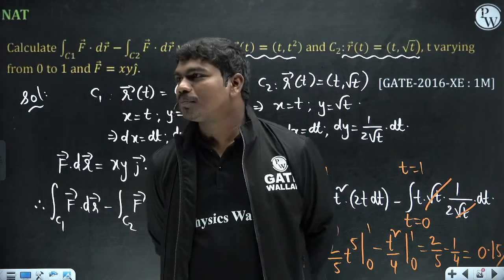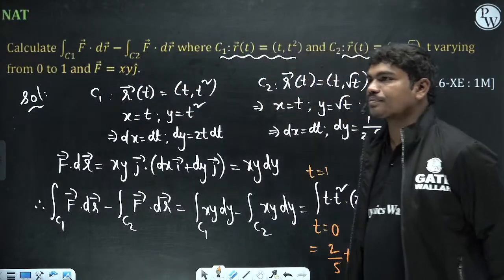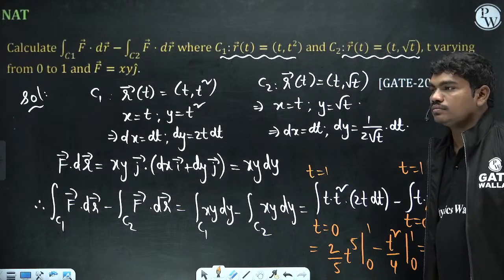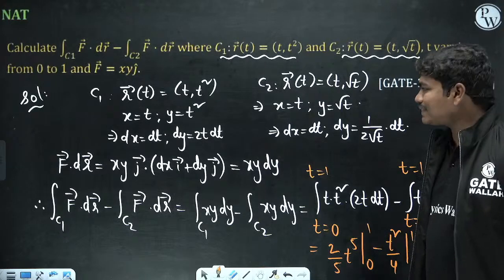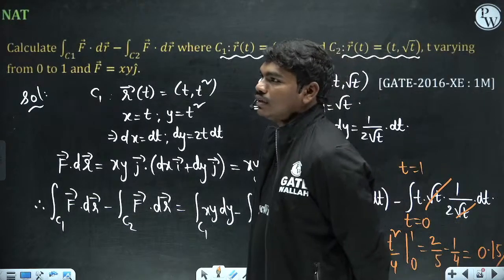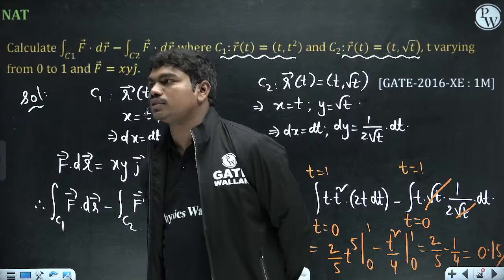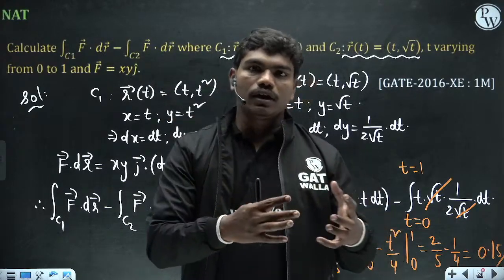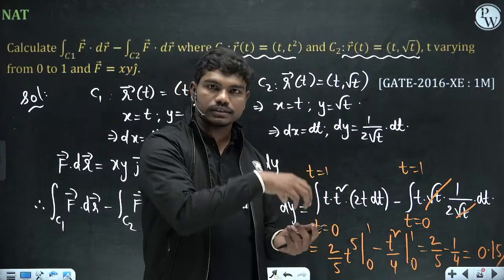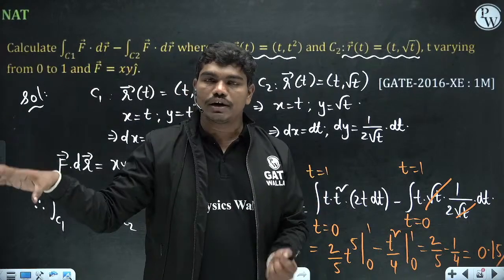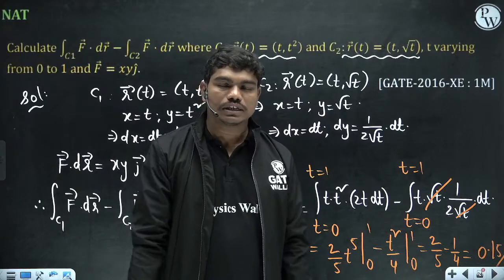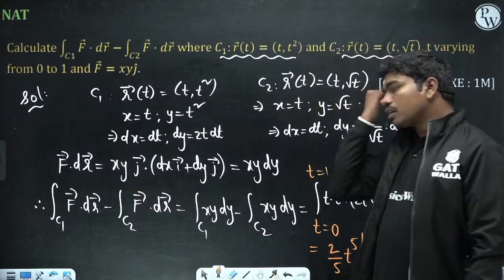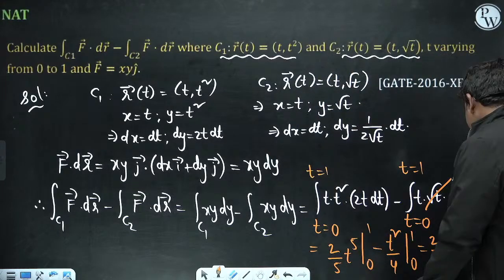So clear? 0.15 is the correct answer. This is a very simple question actually. Along the path C1, solenoidal and any path. Solenoidal means basically divergence is 0. For any vector, like how we have incompressible flow in mechanical, similarly there is something called solenoidal in electrical and electronics. So that's what we decide. Clear? Now this is the case. 0.15 is the correct answer.